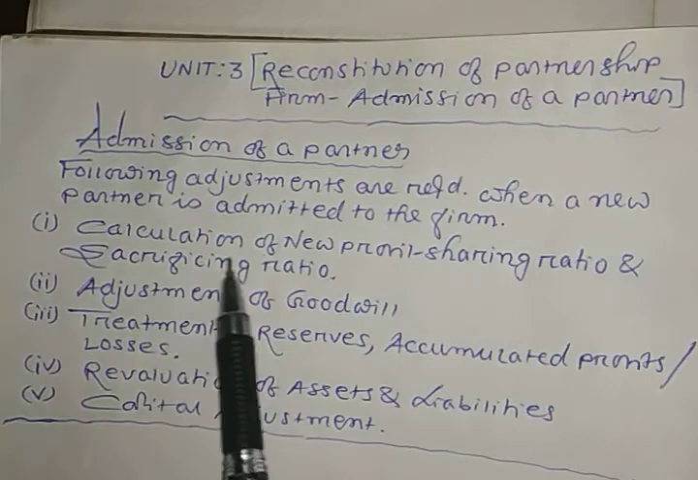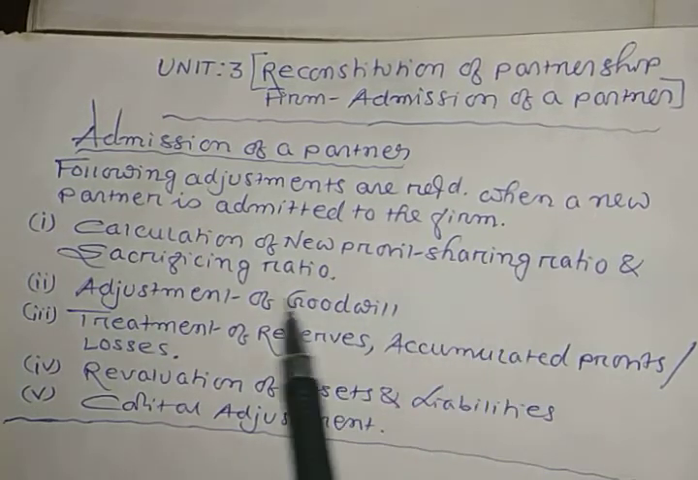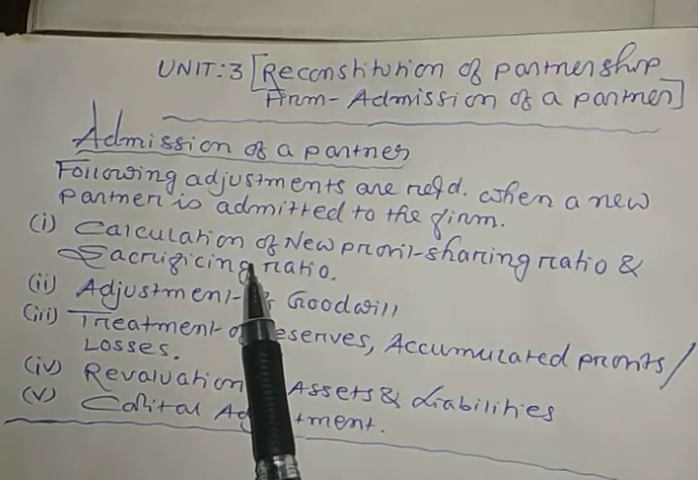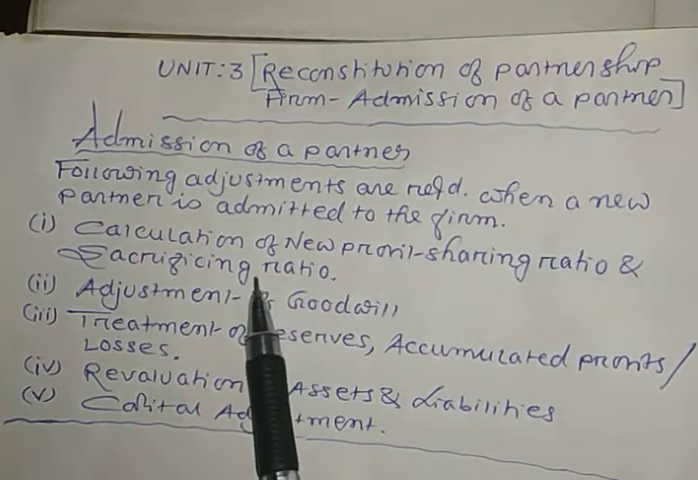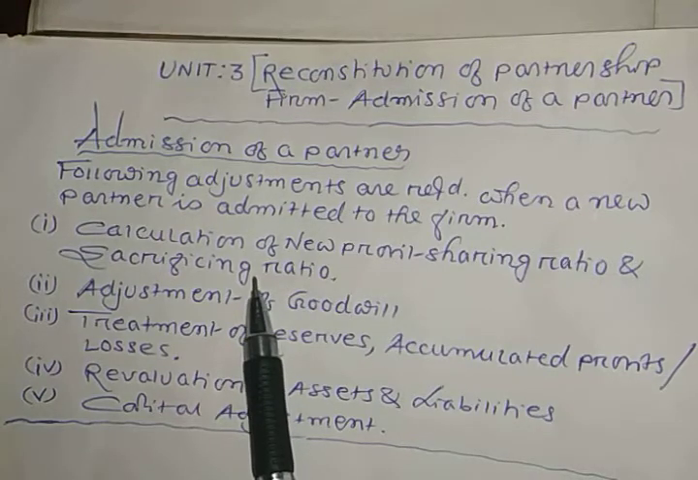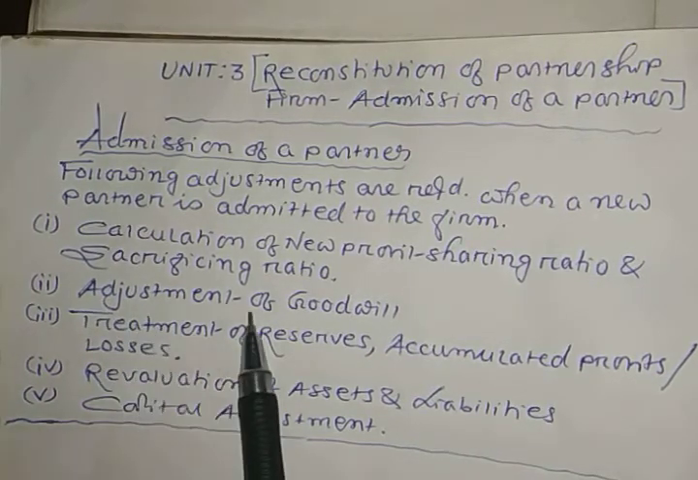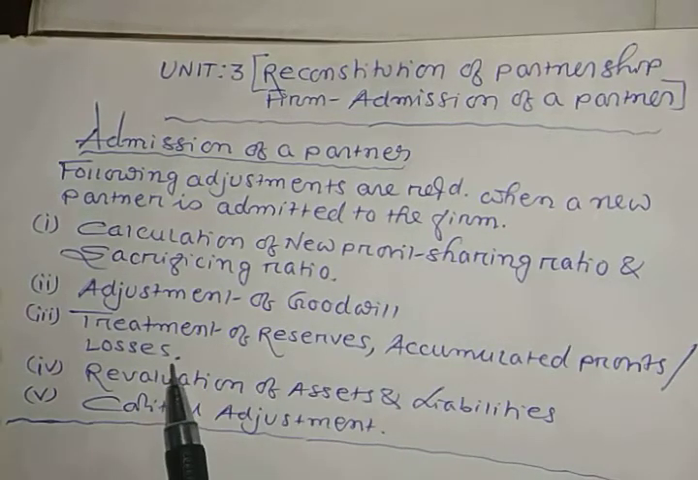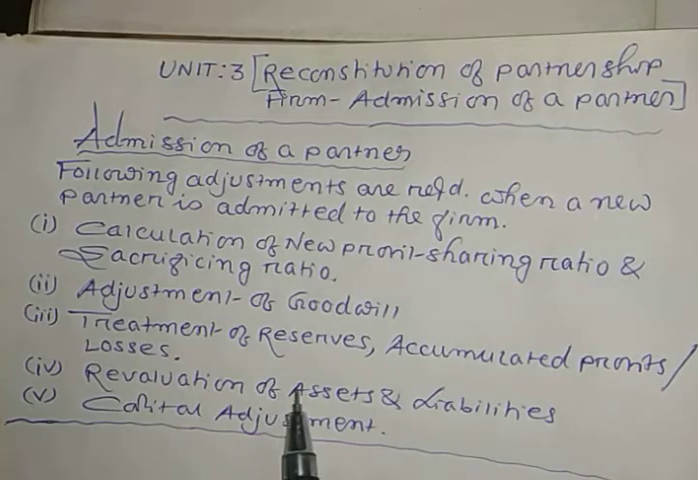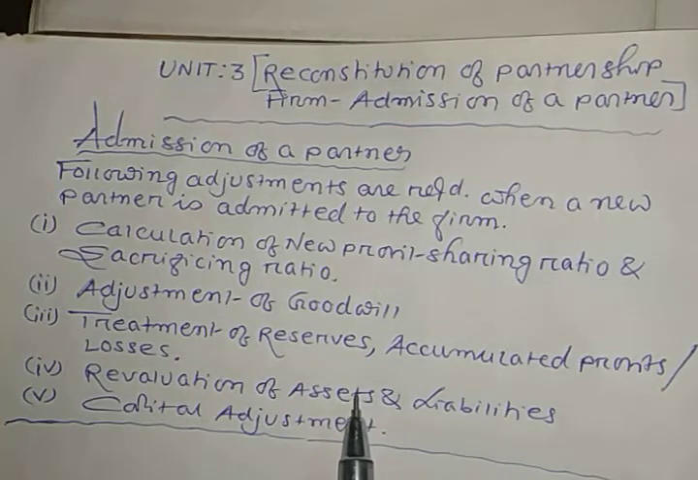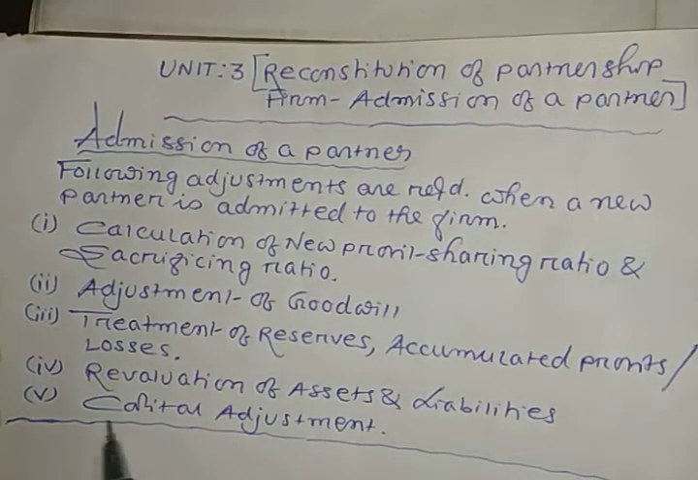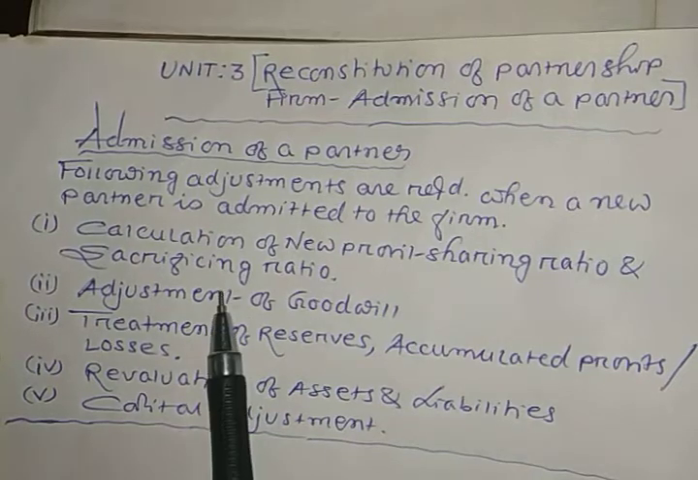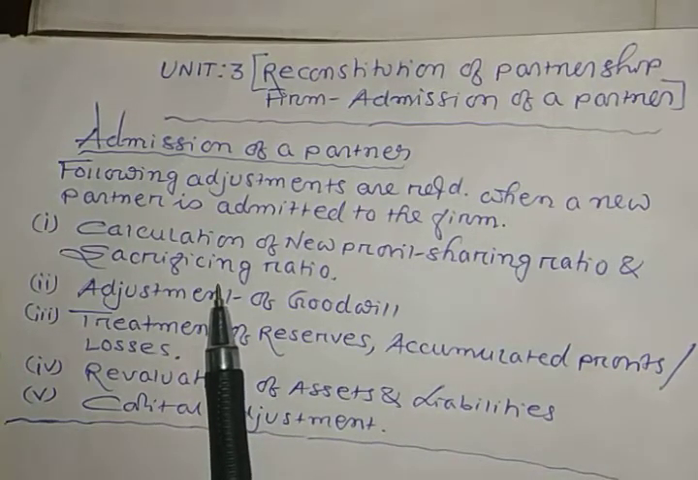Number 1, calculation of new profit sharing ratio and sacrificing ratio. This adjustment number 1, new profit sharing ratio and sacrificing ratio, I am going to explain today. Then the second adjustment, that is the adjustment of goodwill. Third, treatment of reserves, accumulated profits or losses. Fourth, revaluation of assets and liabilities, and also you have to prepare a new balance sheet. And number 5, capital adjustment. Okay, so these are the adjustments when a new partner is admitted to the firm.